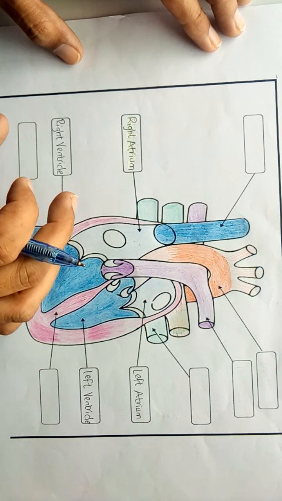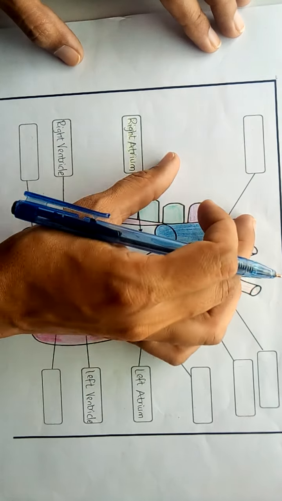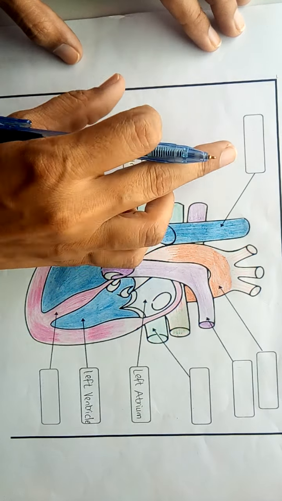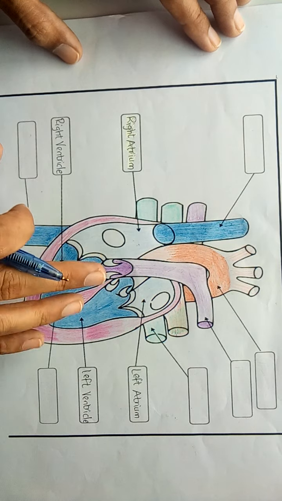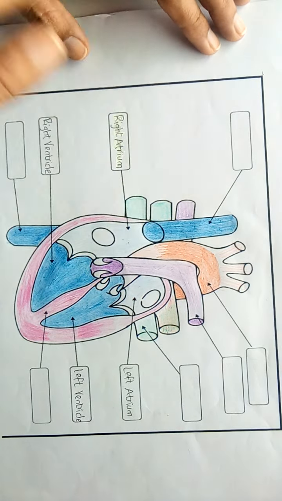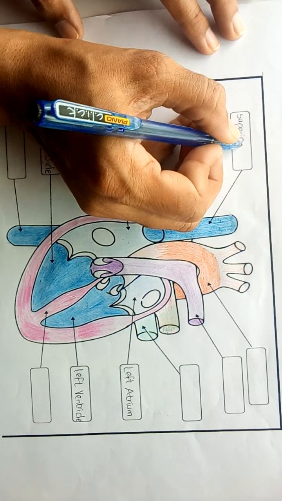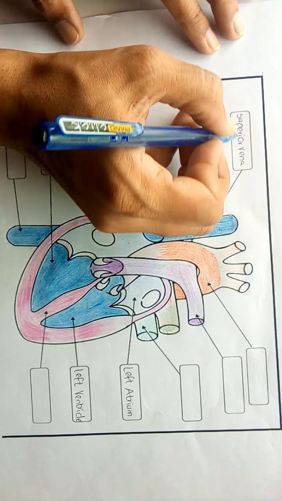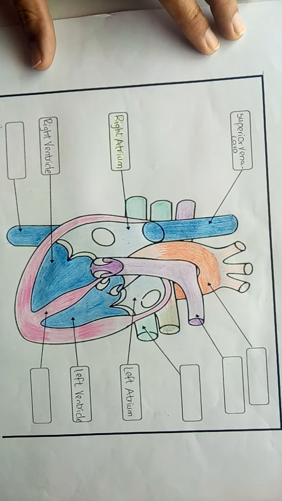This blood comes from the 2 major veins known as superior vena cava and inferior vena cava. So we write here superior vena cava and the lower one